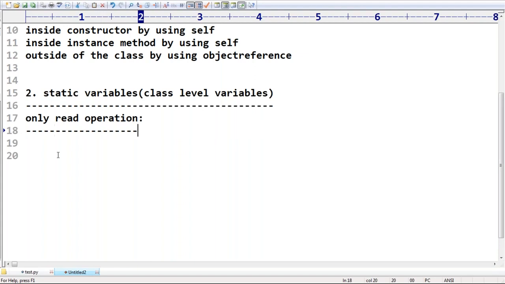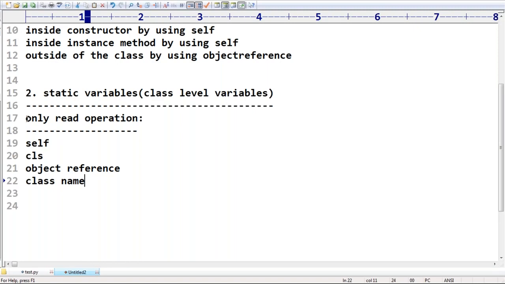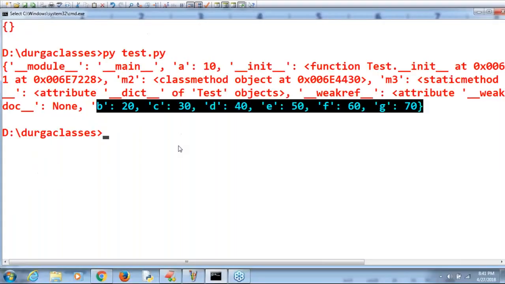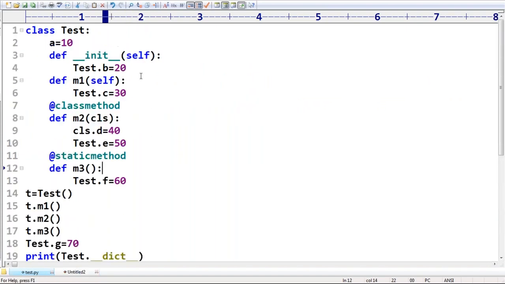Then automatically you are able to read a static variable by using self, by using CLS, by using object reference, or by using class name. All these things are allowed by default. If you print self.a, have you observed, right? I'm taking print self.a, no problem at all, acceptable. You can access a static variable by using the self keyword, no problem at all.